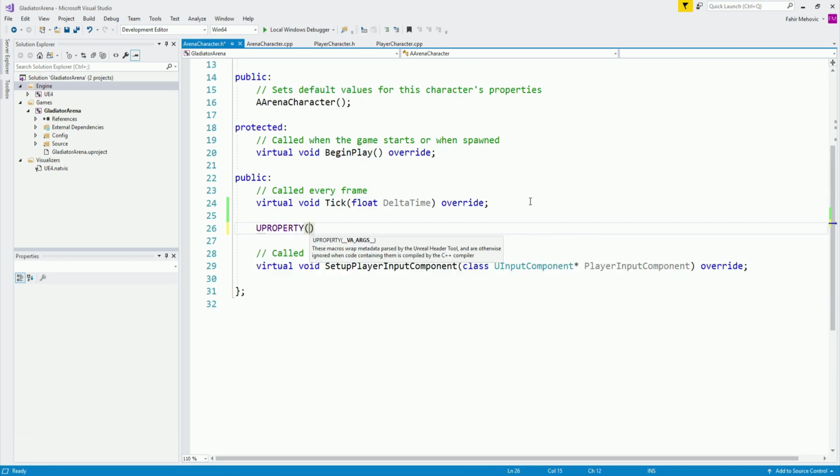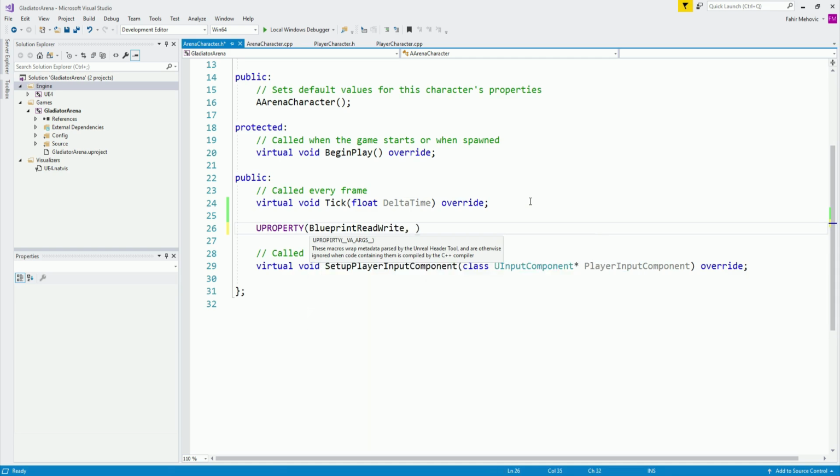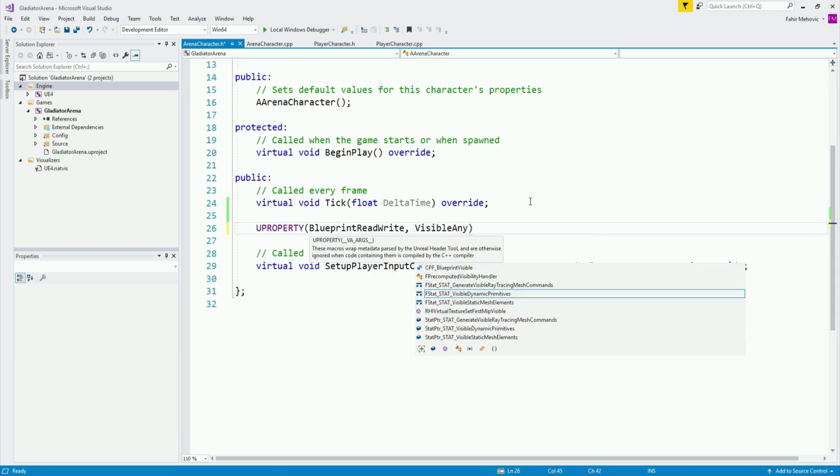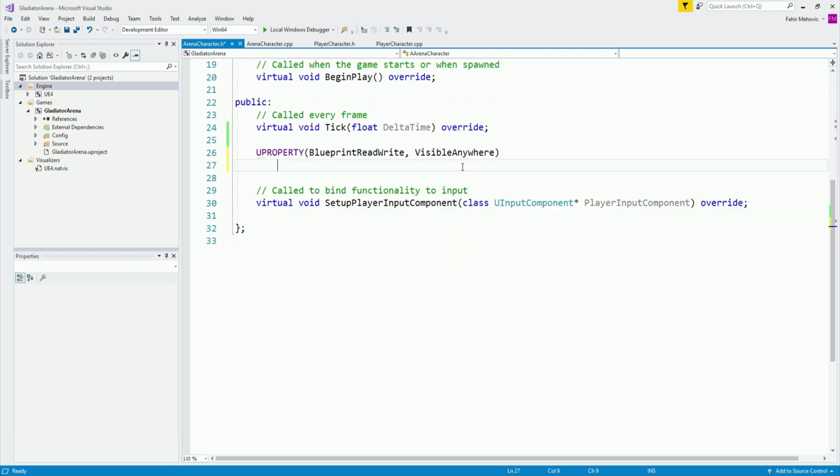So here I'm going to say BlueprintReadWrite, and it's going to be visible anywhere. Now, blueprint read and write means that they will be available for us to manipulate inside of a blueprint, which we will do later on when we start creating the animations of the player.